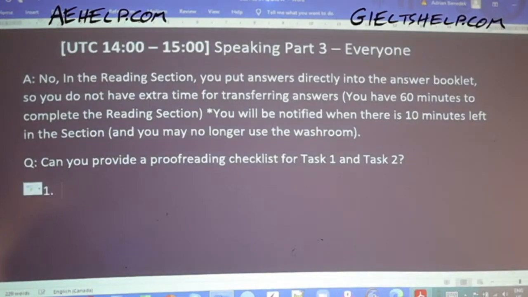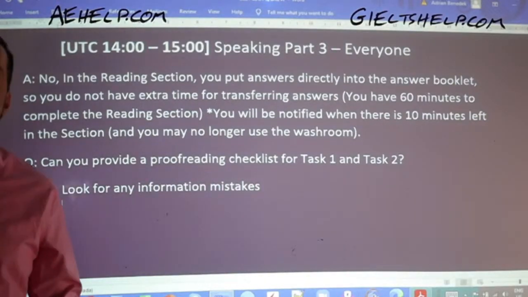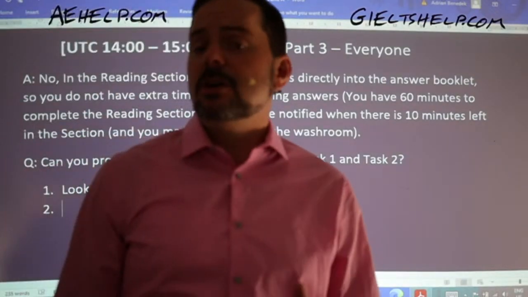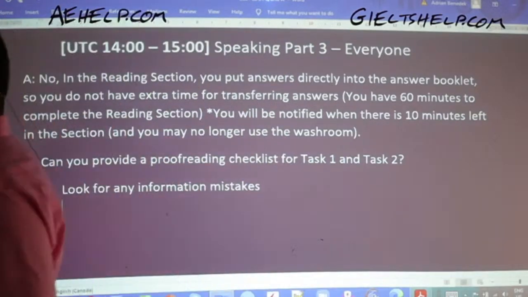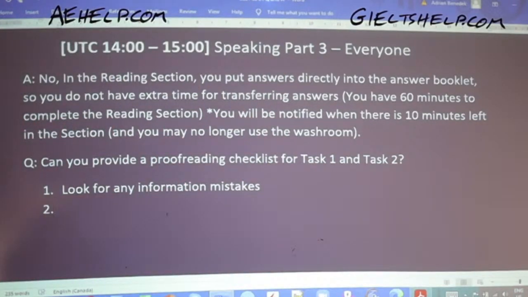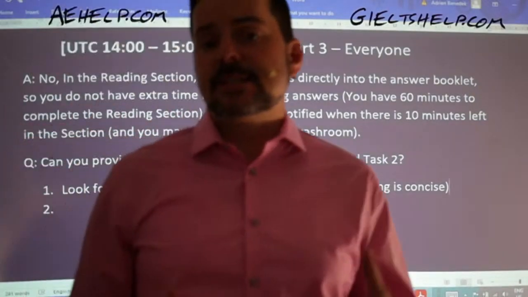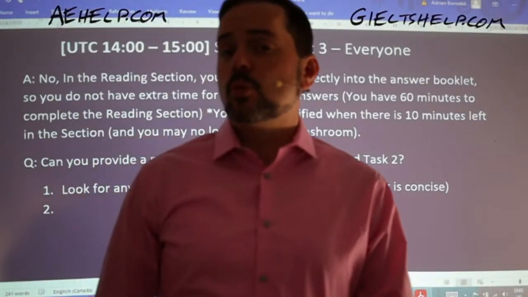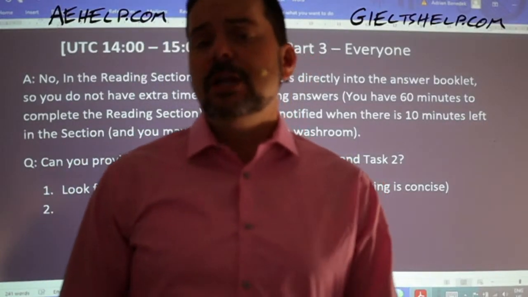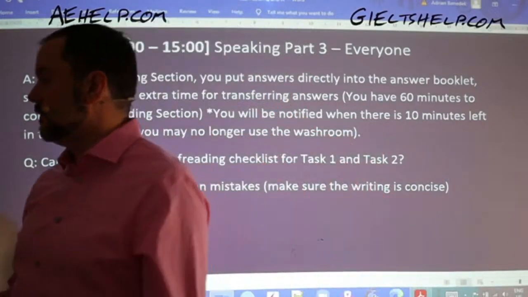Number 1, and this is the order I would do it in, is look for any information mistakes. That's what I would do first, Nick Hill: try to see if there's any key piece of information missing, or if I'm going off topic. And when you're looking for information mistakes, I would also, at this point, make sure the writing is concise. So I would do that together. If you catch any sentences or phrases that feel wordy, that's the word we use in English, then you want to shrink those down. So look for information mistakes.